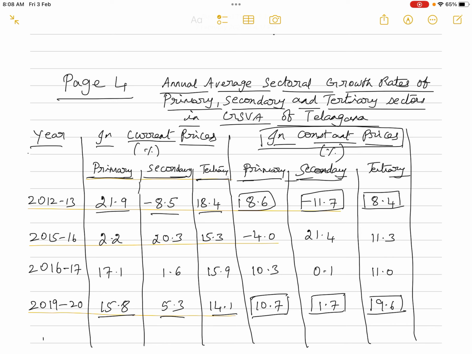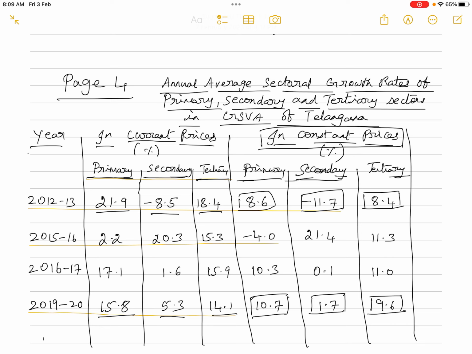That shows this value of 21.9% growth rate is because of only the rise in prices, not because of the rise in output. Because at current prices we are estimating the value of the output at whatever prices prevail in the current year, it will always reflect the increase in the price level. That is the main problem with current prices. So always, constant prices give the accurate picture.